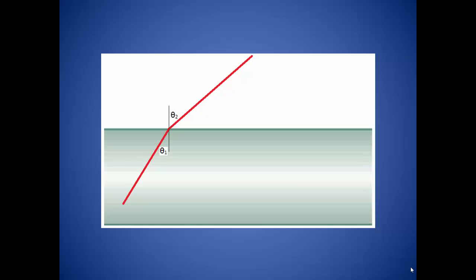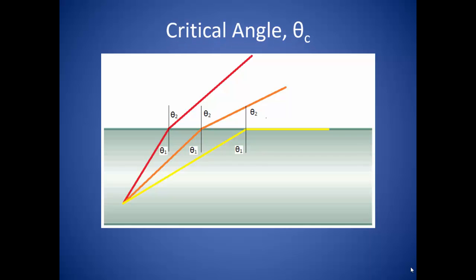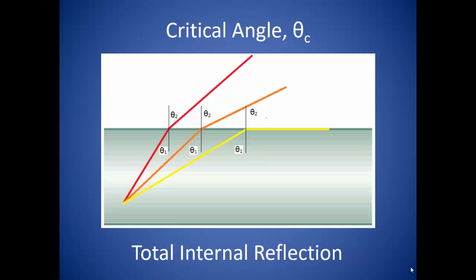So say a light wave is traveling through water. When it reaches the boundary between water and air, the light bends at some angle according to Snell's law. According to this, if we increase the incidence angle, the angle of refraction will also increase. There comes a point where if we increase the incidence angle enough, the angle of refraction will be 90 degrees. At this point, the refracted ray will travel along the boundary between the two mediums. The incidence angle at which this occurs is called the critical angle. If the incidence angle is higher than the critical angle, the light ray will be reflected back into the water. This phenomenon is what is known as total internal reflection.